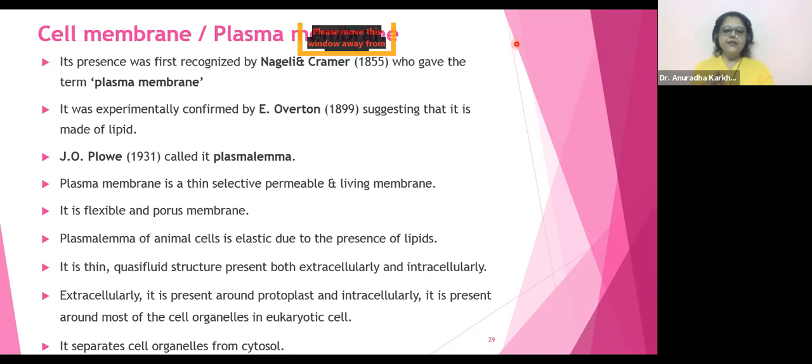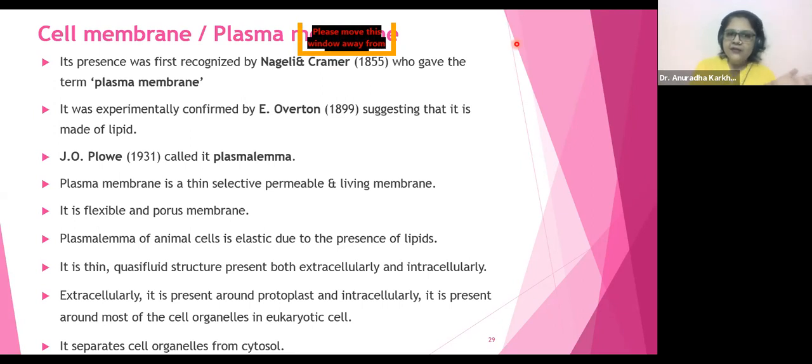Well, extracellularly, it is present around the protoplast. That is, the cytoplasm and the cell organelles together will be called protoplast, right? And intracellularly, it is present around most of the cell organelles in eukaryotic cells, except two, centrioles and ribosomes. They do not have a cell membrane over it. Correct? Yeah.